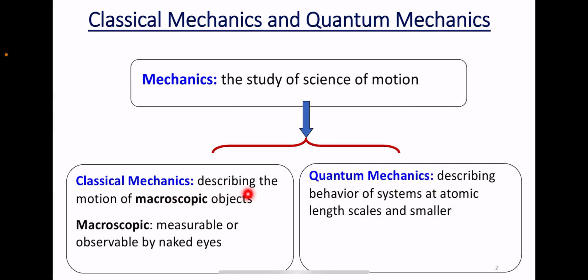Classical mechanics describes the motion of macroscopic objects. What are macroscopic objects? Those objects which are measurable or observable by naked eyes. Whereas quantum mechanics describes the behavior of systems at atomic length scales and smaller.